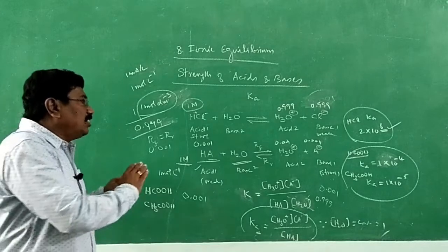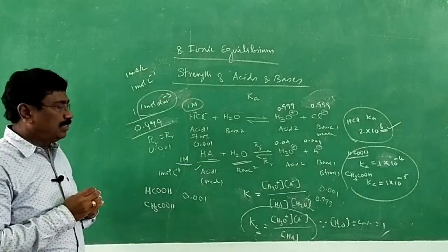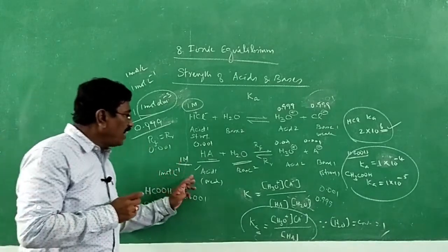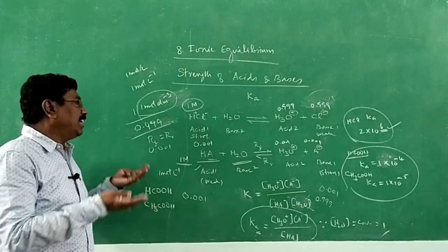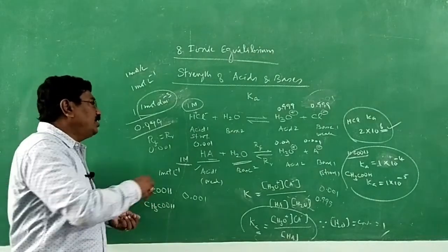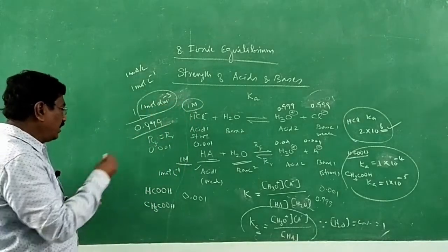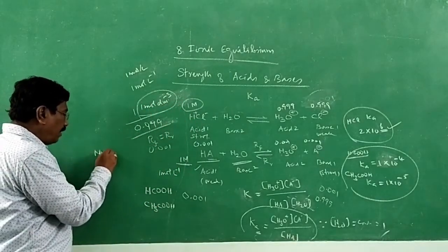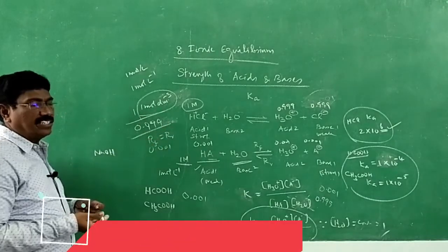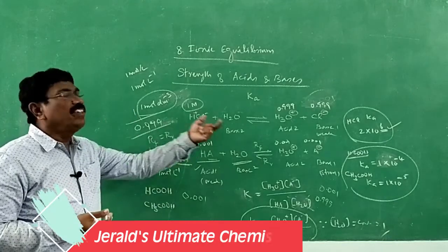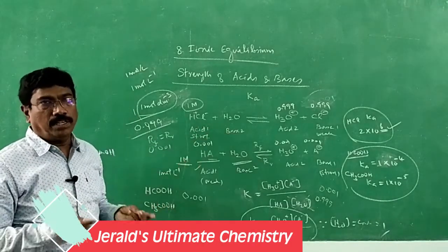Always the conjugate base of a strong acid will be a weak base. The conjugate base of a weak acid will be a strong base. Vice versa, when I consider a strong base like sodium hydroxide, its conjugate acid will be weaker. For a weak base, the conjugate acid will be stronger. That point we should be very clear about.